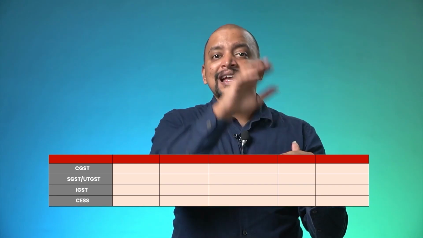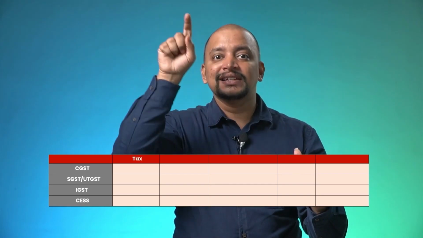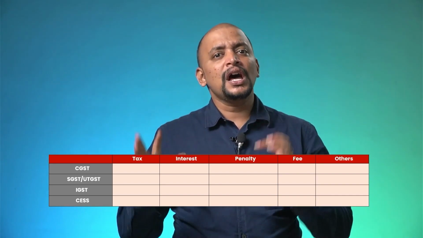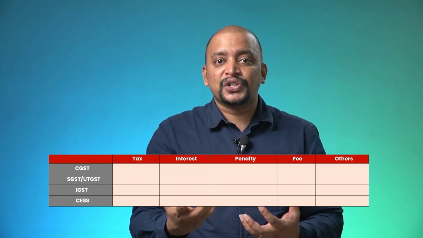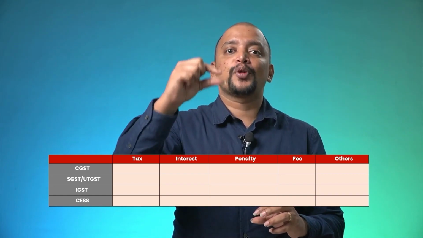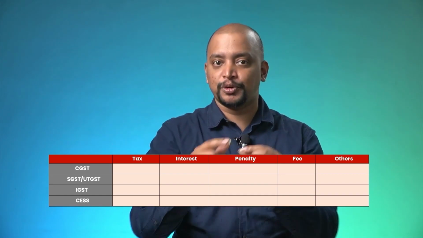Under these 4 major heads, we have 5 minor heads: tax, interest, penalty, fee and others. Whenever we make a deposit into the electronic cash ledger through PMT 6 challan, we need to mention properly under which minor head of which major head we are making the deposit.